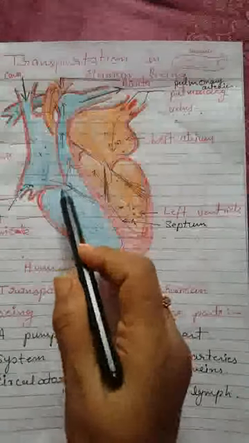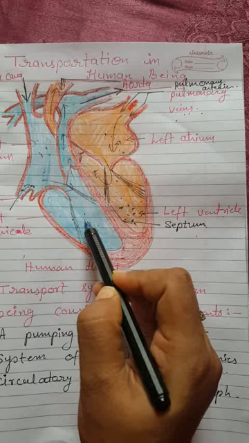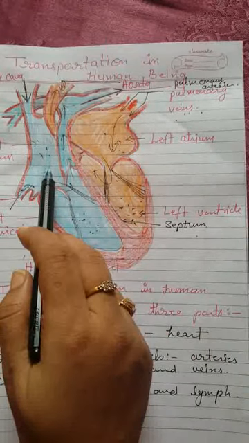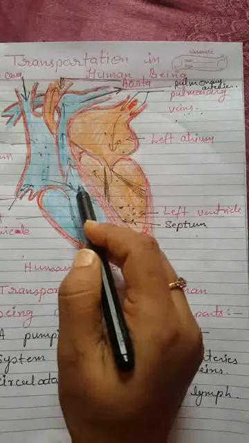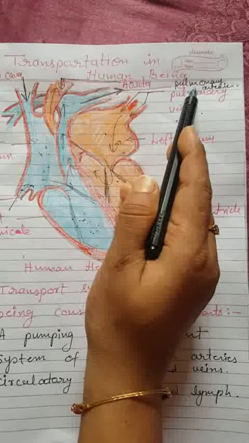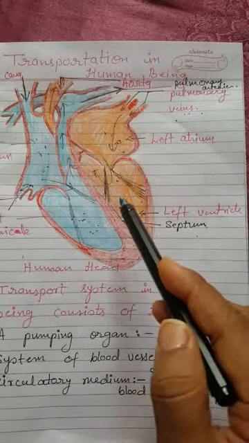Similarly, there is a valve. So when the right ventricle contracts, it ensures that the blood from the right ventricle does not go back to the right atrium. Rather, it should go to the lungs through the pulmonary artery. So this is the function of the human heart.